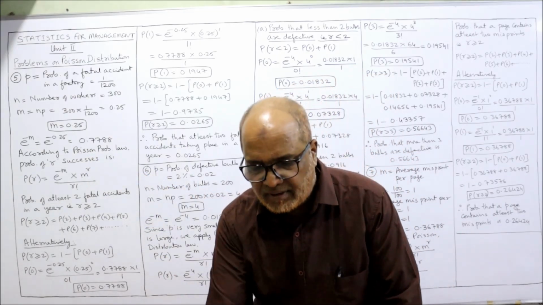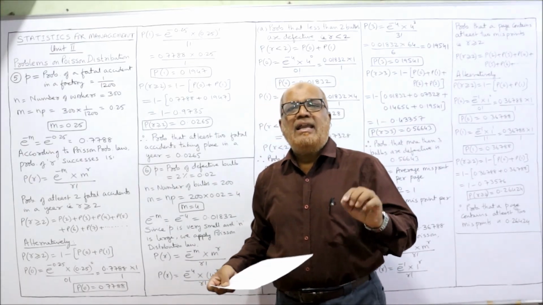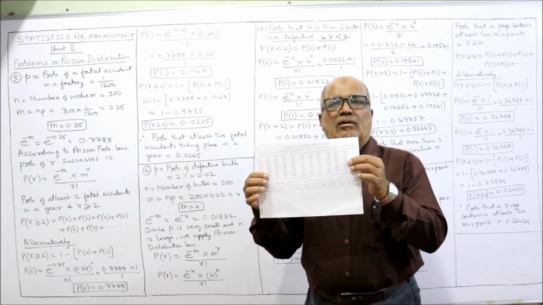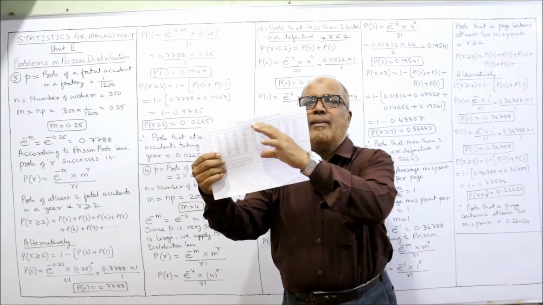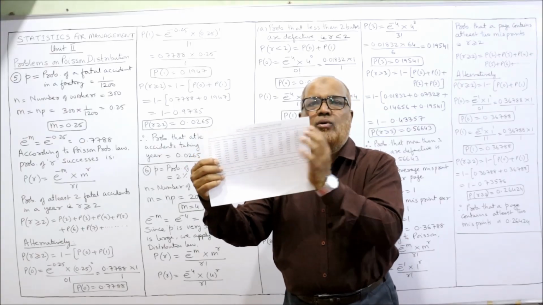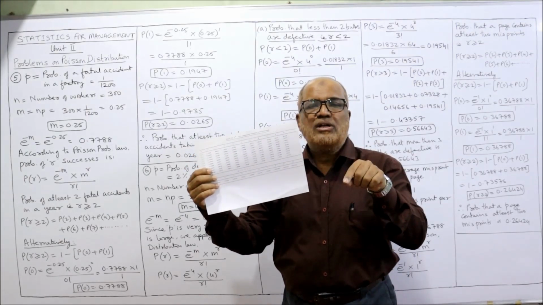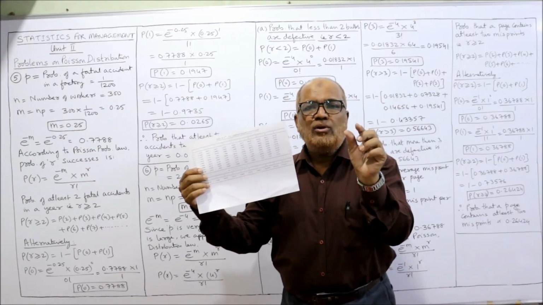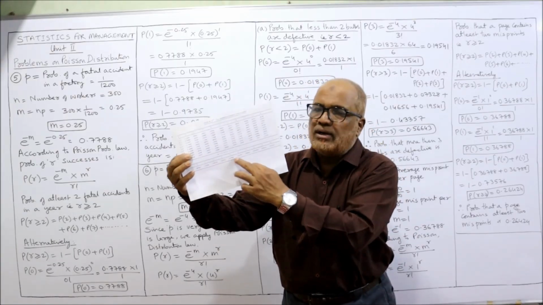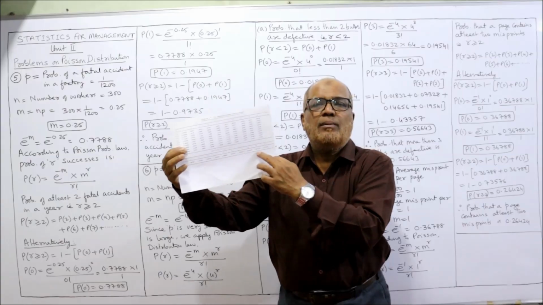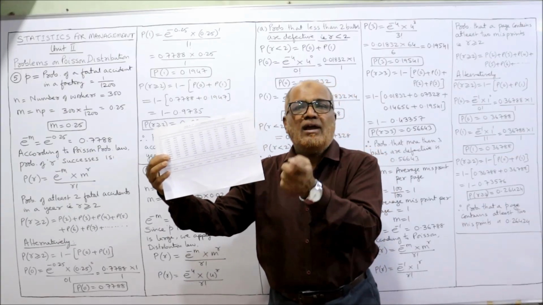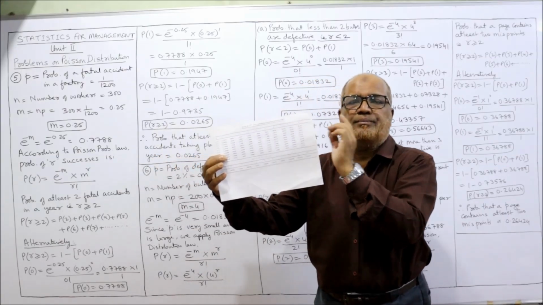Now you have to refer to the table. The m value is in fraction, so that's why the upper big table you have to refer to, for fractional values. If the m value is a whole number, then the small table below is there. That small table we have to refer to for whole numbers, and for fractions, the first table.